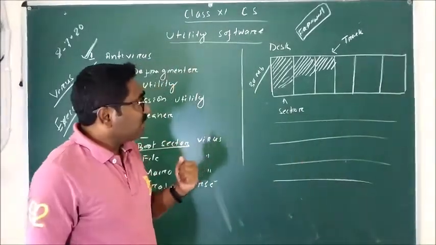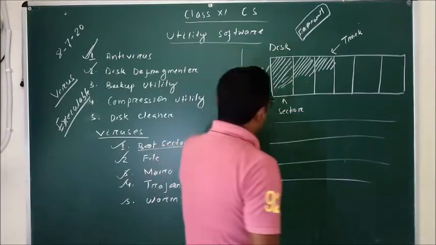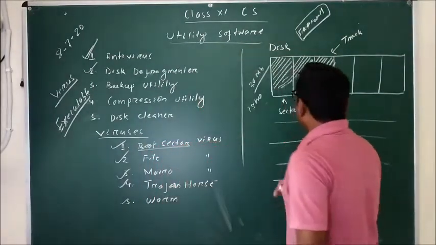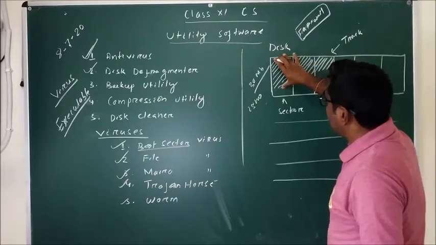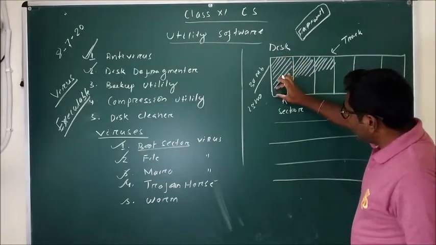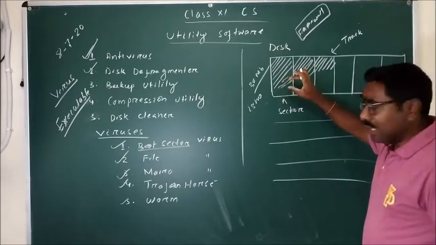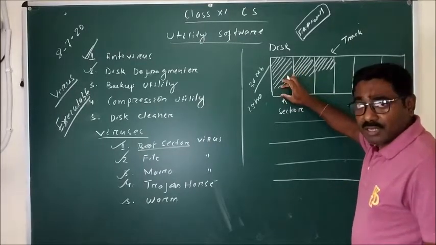So at that time what happens? Suppose the first file you are storing is 25 MB in size. It will cover the first sector up to this, it will be saved, and the remaining 5 MB is wasted. That 5 MB has become waste.